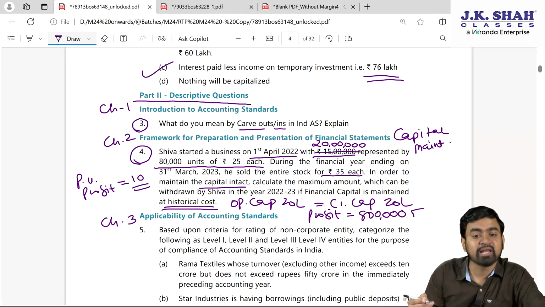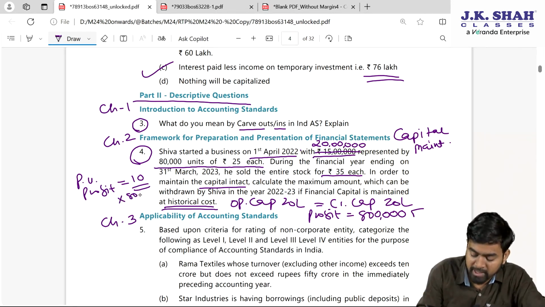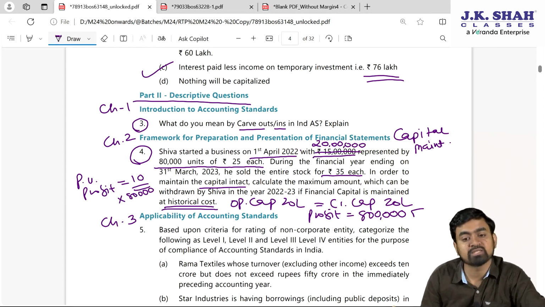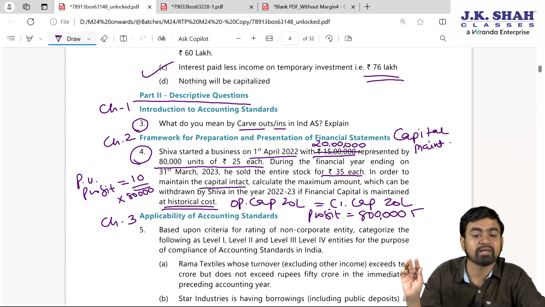Fine. And directly even you can calculate 25 and 35. The difference is 10 into the entire stock sold, which is 80,000 units. By that way, even you can get 8 lakh rupees.